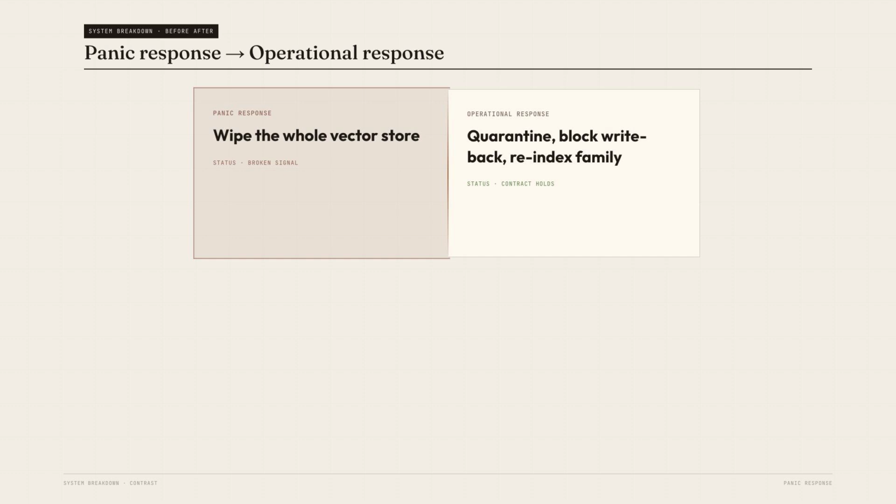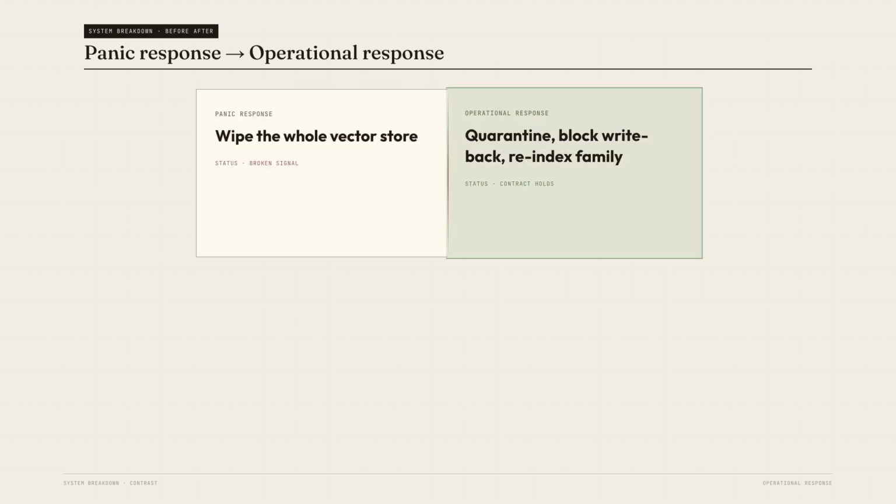When the contradiction score fires, do not wipe the vector store. That is panic, not operations. Quarantine the fragments that contradicted live state. Block writeback for this request, because the agent is about to turn a bad premise into future evidence.